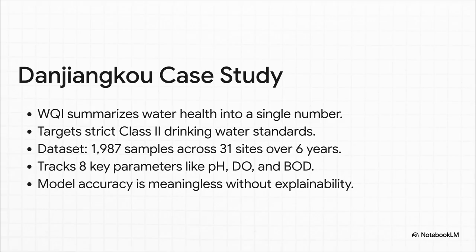We're working with a robust data set, right? Nearly 2,000 water samples, 1987 to be exact, collected over 6 years across 31 sites, tracking 8 key parameters, like pH, dissolved oxygen, and biological oxygen demand. But again, computing the WQI from all this data is only half the battle. If we use a black box model, all that data means nothing to a regulator.